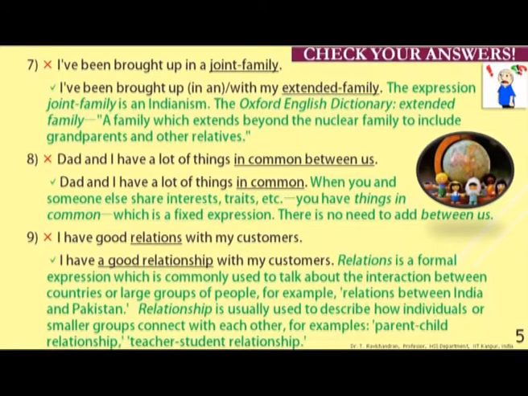The eighth one, dad and I have a lot of things in common is the correct form, without between us. Normally we say we have a lot of things in common between us. So, that is redundant, that between us, and especially when you and someone else share interests, traits, etc., you have things in common. It is a fixed expression. There is no need to add between us.